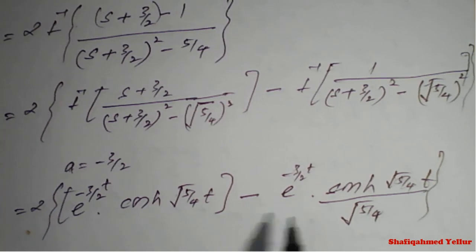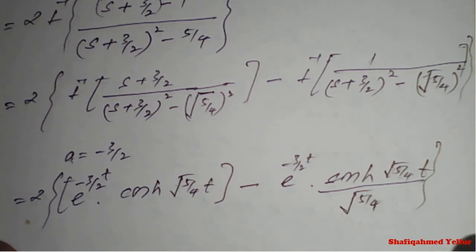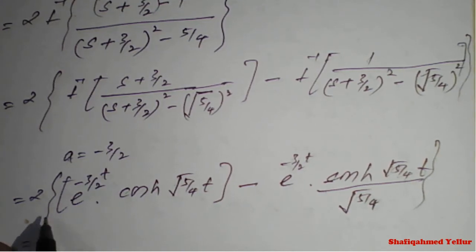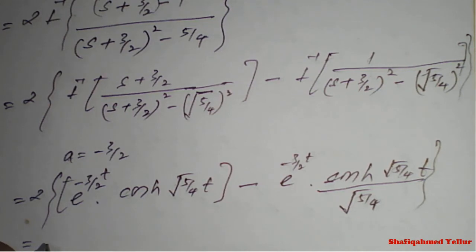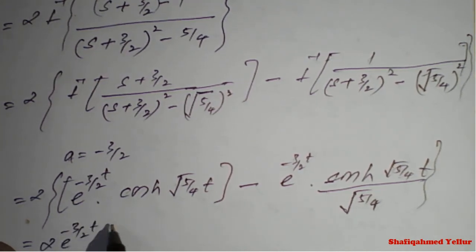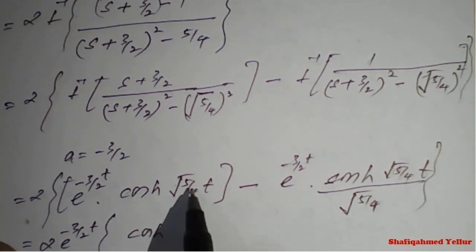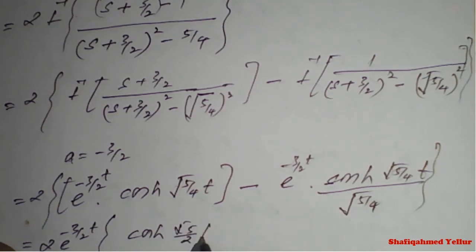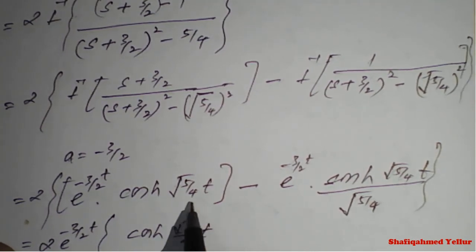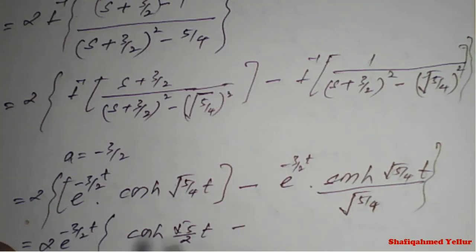Finally, I want to take one more step. I will take e raised to minus 3 by 2 t completely out. 2 into e raised to minus 3 by 2 t times cos hyperbolic of root 5 upon 2 t, because the square root of 4 is 2, minus e raised to minus 3 by 2 t, which I had taken already out.